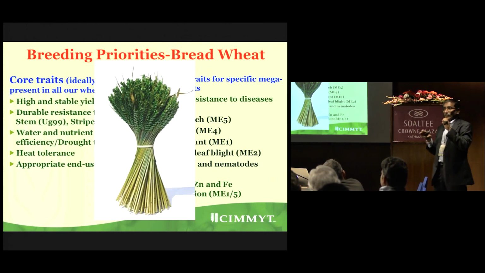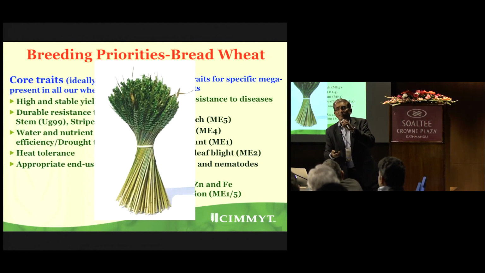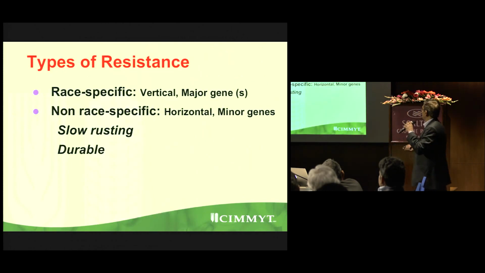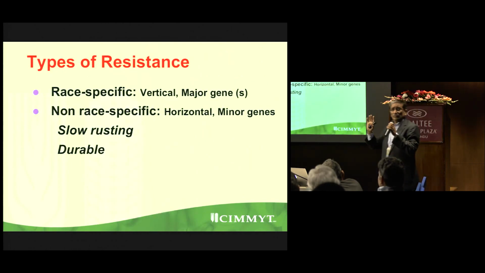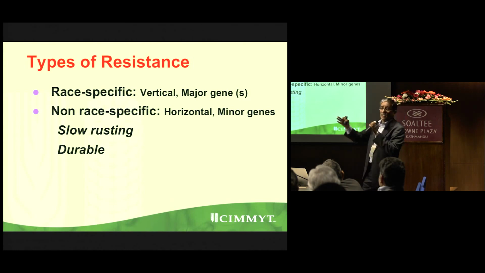So sometimes wheat pathologists may think that a breeder cannot. Breeder is a poor man. Always, people expect him to do everything. This is the problem. Resistance types, you all know. Race specific. I am telling a simple classification. There can be complicated things. Somebody's complex resistance. Somebody will say something else. I think these people will tell you more. I am just telling you.